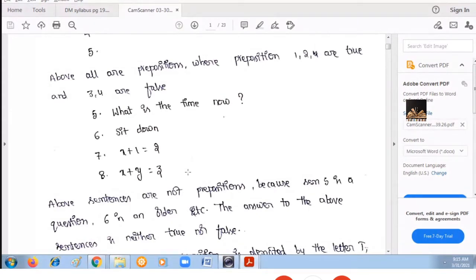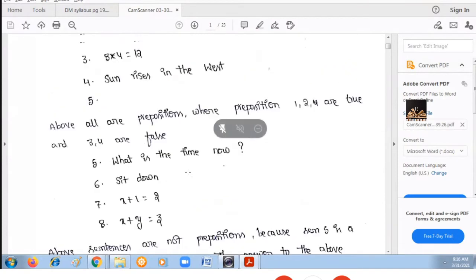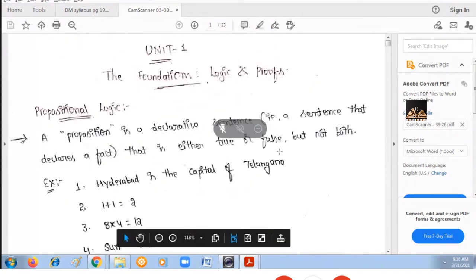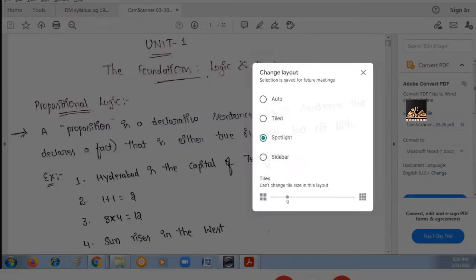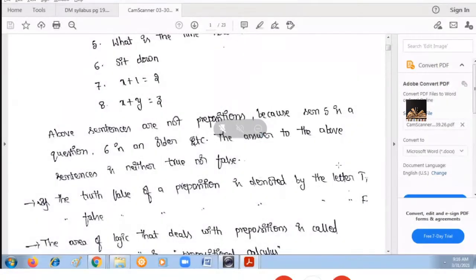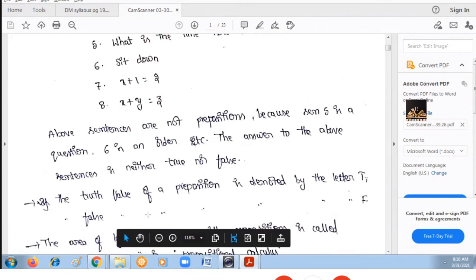Now, do you understand the definition of a proposition? A proposition is a declarative statement which declares a fact, and that fact can be either true or false, but not both. Okay? And when you see this proposition, it is giving you either true or false. And throughout this subject, the truth value will be represented with the letter T and the false value will be represented with the letter F. Now, propositional logic.